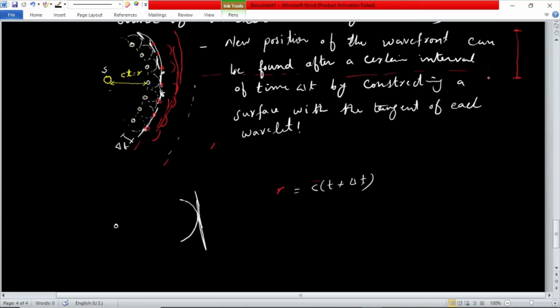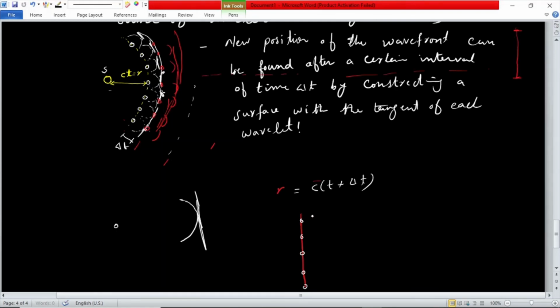Similarly, if we go for a plane wavefront, just like the circular wavefront, this is our plane wavefront, and each point of this plane wavefront will also behave as a new source. So if we have this point, this point, and this point, each point will behave as a new source generating plane wavefronts.